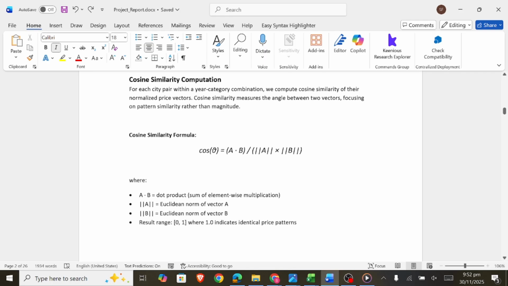Cosine similarity. We compute the similarity between cities using this formula. This measures the angle between price vectors. A value of 1 means identical patterns, while 0 means completely different.